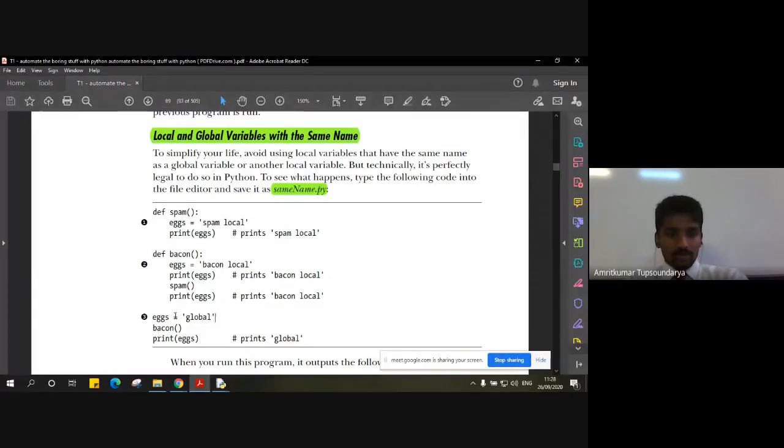So when we print x here, it will print simply global. But in between, we are calling the bacon function. This will clarify which variable will be printed depending on the flow of the program. Any guesses what the overall flow of the program will be?